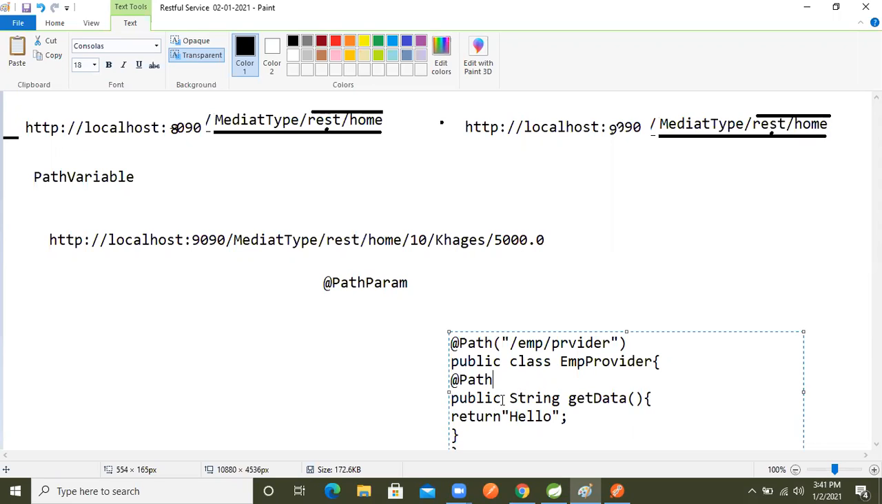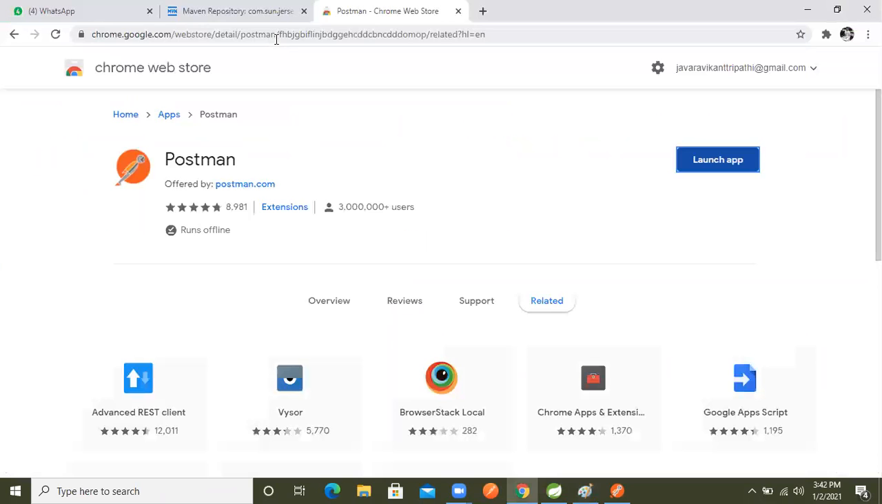But in this case the HTTP method should be the same, because we know there are many ways to make a request: using a form, using a URL, or clicking a link on the browser client side. With a form we can make a GET or a POST request. But when clicking a link, we can make only a GET request. And in the URL bar also, we can make only a GET request.